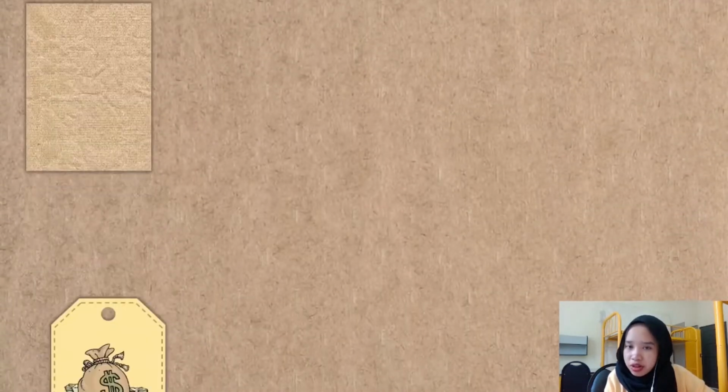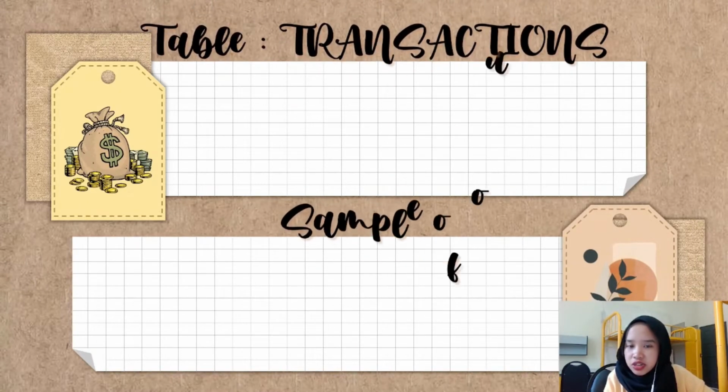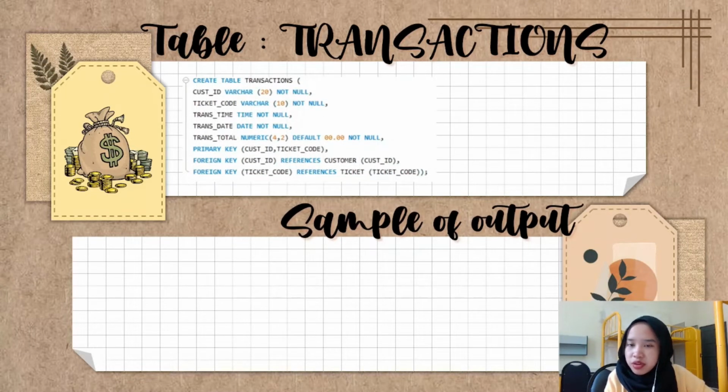Next, the fourth entity is transactions entity. So for transactions, we have a total of 5 attributes, including 2 primary keys and 2 foreign keys. This is not the same as the previous entities because transactions is a composite entity, which is being used to connect two entities that have many-to-many relationships.